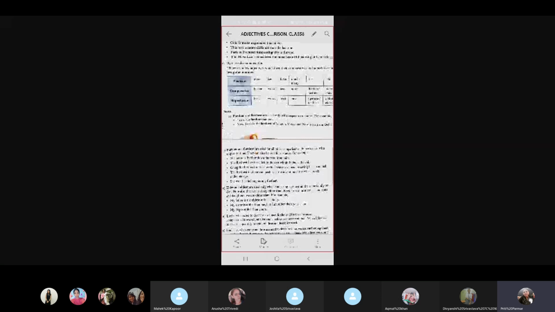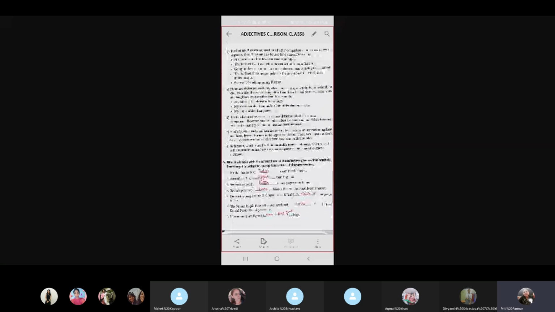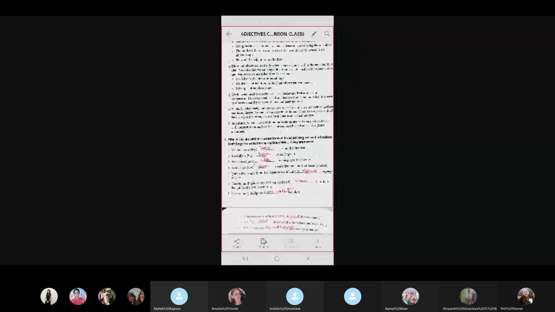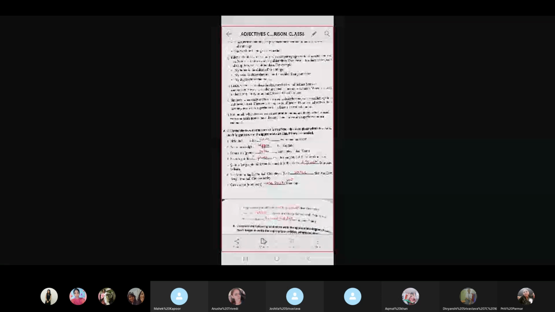And as you use this, these are the examples they've shown. Come to exercise A. Fill in the blanks with the correct form of the adjectives given within brackets. Don't forget to write the appropriate articles if they are needed.